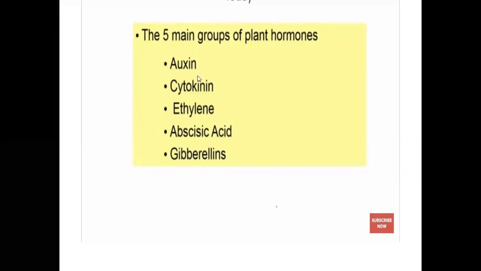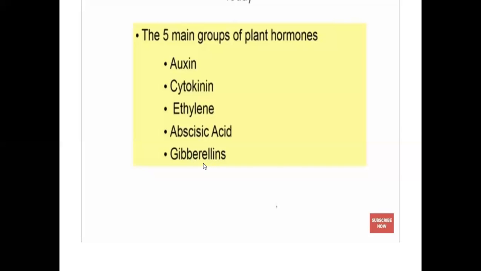The encouraging is done by auxins, cytokinins, and gibberellins, and the controlling is done by ethylene and abscisic acid. Plant growth controlling hormones are ethylene and abscisic acid, and plant development encouraging hormones are auxins, cytokinins, and gibberellins.